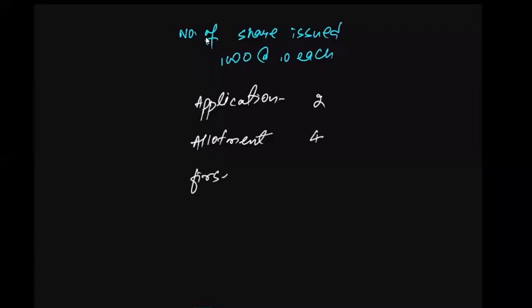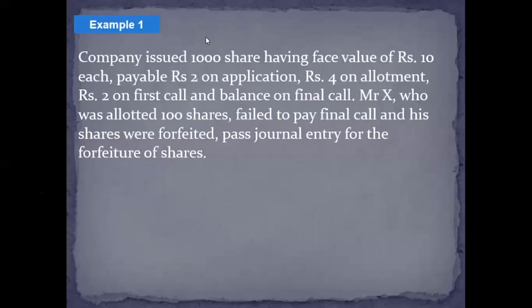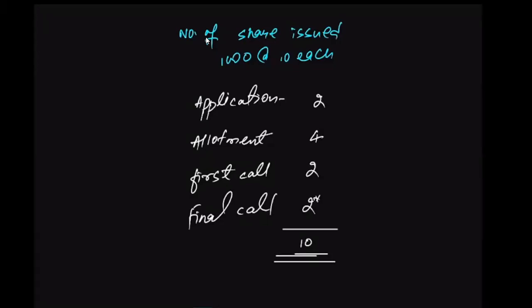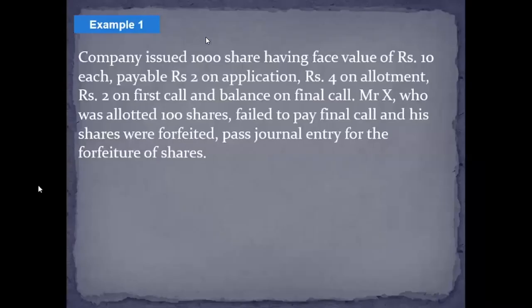On the first call, the company has decided to receive 2 rupees, and the balance, as it says in the question, on the final call. So what is the balance amount? 2 plus 4 plus 2. Okay, so 2 rupees is the final call. Total 10.